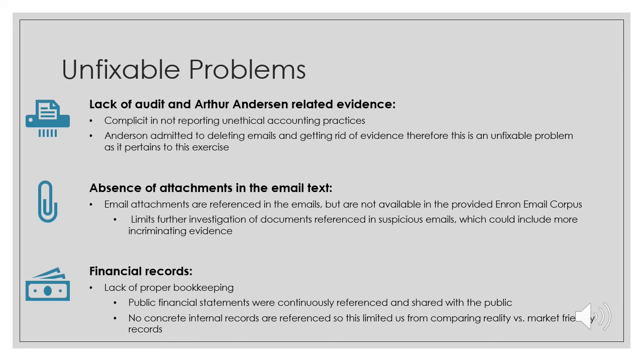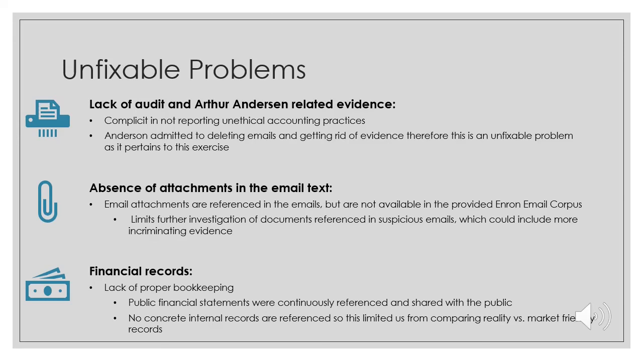Another thing that we want to cover is the absence of attachments in the emails. We saw several emails and even in some of our returns that email attachments are referenced in them, but they are not available in the Enron email corpus. This limited our investigation because we weren't able to fully dive deep into the references that were made in the emails. They could have included incriminating evidence. It could have just been Excel spreadsheets, but that data is just not available, and that makes it an unfixable problem.